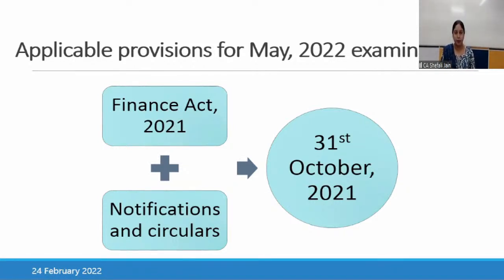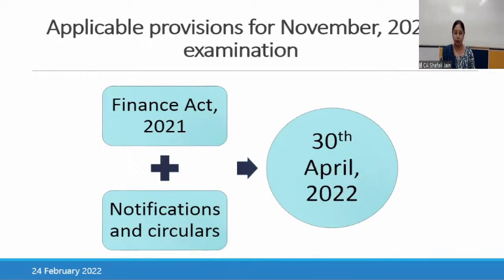will be discussed. For November 2022 examination, the Finance Act 2021, the amendments which have become effective till 30th April 2022, most of them have become effective till this date. And in fact, they have already been effective, but not till 31st October. So they will be discussed in November 2022 examination. Separately, we will be holding a statutory update for all the notifications and circulars and the Finance Act amendments which became effective after 31st October for November, because they will be applicable only for November 2022 examination.